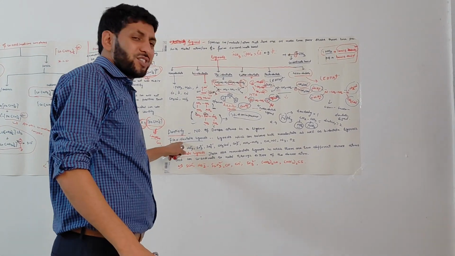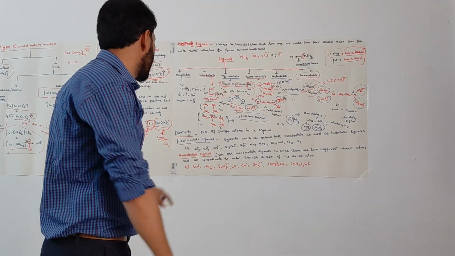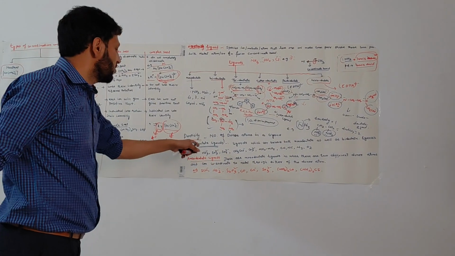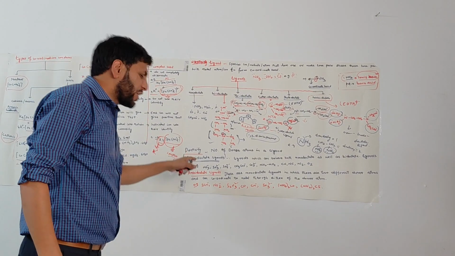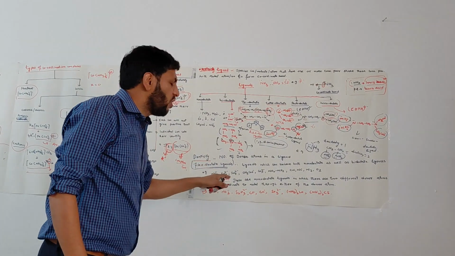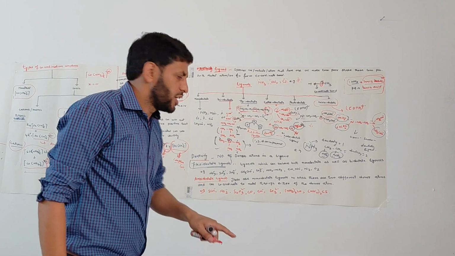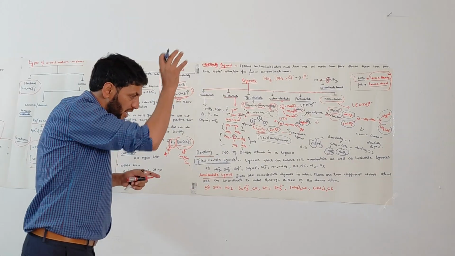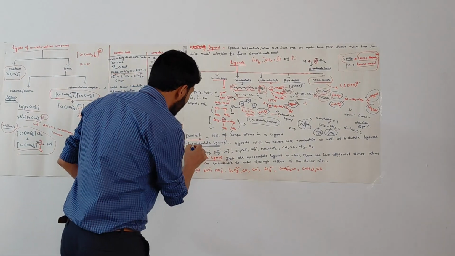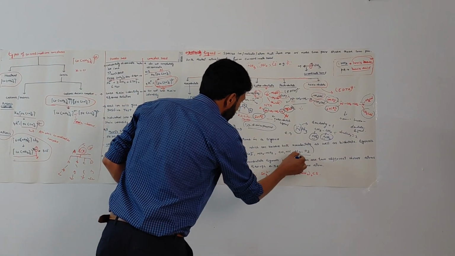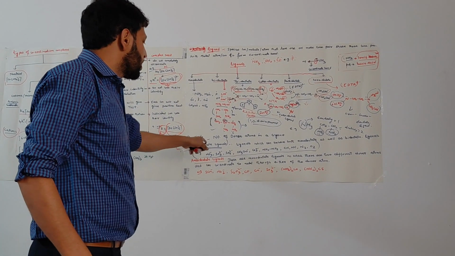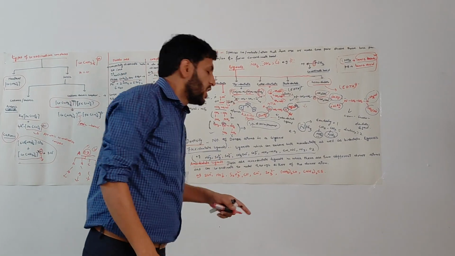Now coming to the next, one more important ligand, that is called a flexidentate ligand. The question is asked in competitive exams, which among the following is a flexidentate ligand? A few examples are there in the options, and you have to remember these examples thoroughly which I have shown here. So first we will discuss what flexidentate ligands are.